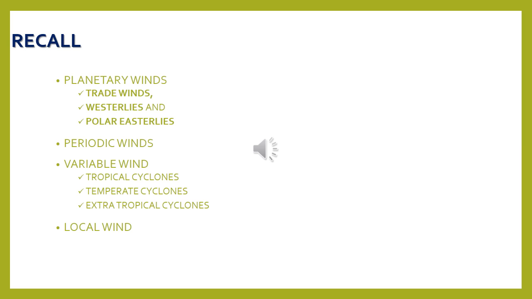Then finally we discussed about the local wind. They blow in a particular direction in a particular area only. For example, in Thar Desert in India, the local wind is called as Lu. So we have discussed about the various types of wind and their geographical area, in which geographical area they blow. That is the latitude extension we have discussed. Today's class we will discuss about cloud. Cloud is nothing but visible accumulation of tiny water droplets or ice crystals in the atmosphere.